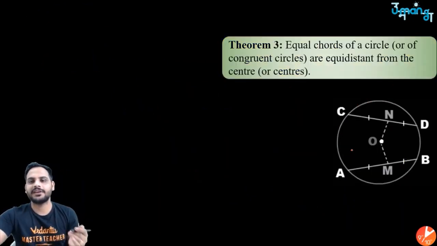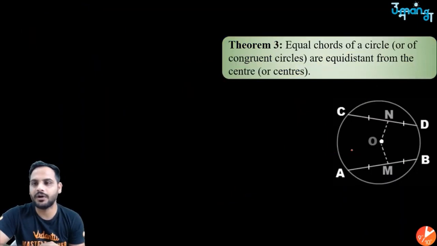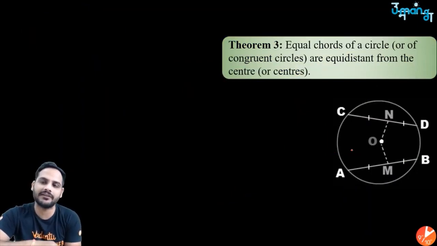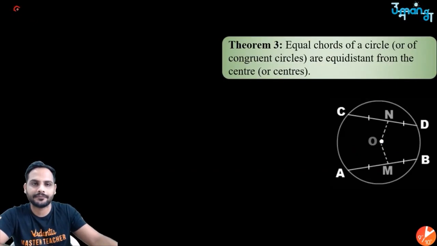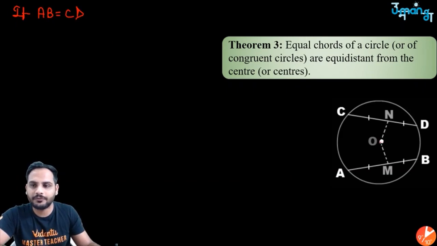Okay. Next theorem is: equal chords of a circle, or of congruent circles, are equidistant from the center. Suppose I have this circle here, in which AB is equal to CD. If AB is equal to CD, then the distance of these chords from the center will be equal, that is ON is equal to OM.